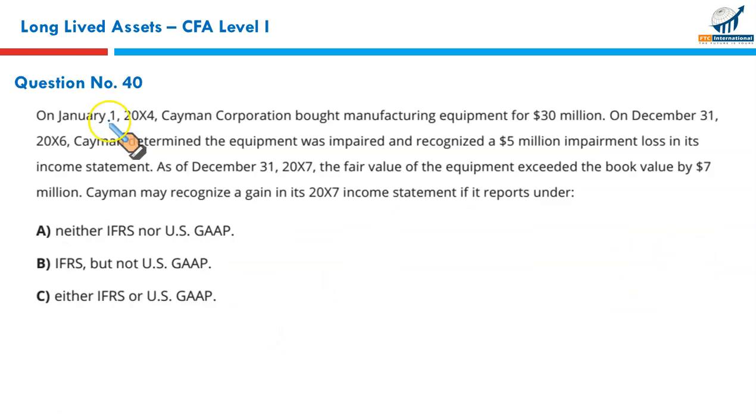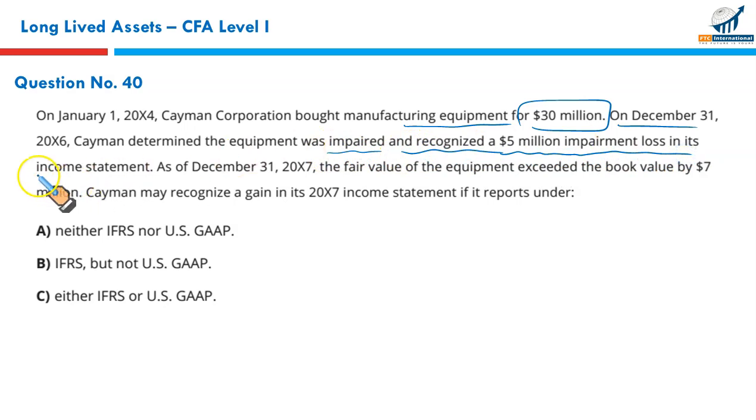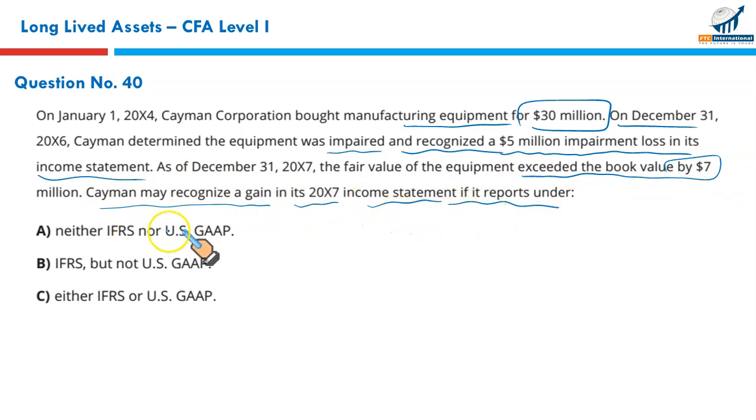Next, question number 40. On January 1st, 2004, Cayman Corporation bought manufacturing equipment for $30 million. On 31st December 2006, Cayman determined the equipment was impaired and recognized a $5 million impairment loss in its income statement. As of December 31st, 2007, the fair value of the equipment exceeded the book value by $7 million. Cayman may recognize a gain in its 2007 income statement if it reports under IFRS or US GAAP.